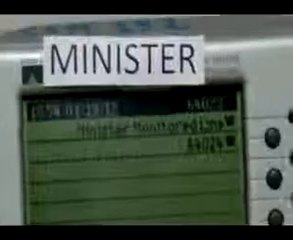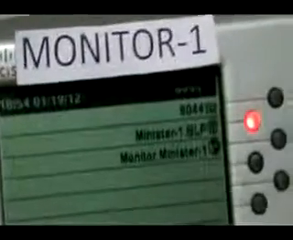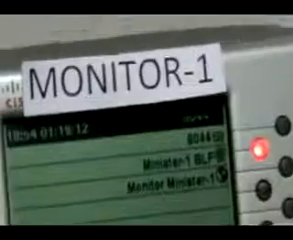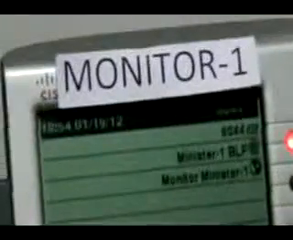So here in this POC we have configured two of the advisor's lines to this particular line of the minister. Here we'll see an incoming call landing on the minister's phone. The moment the minister answers the call, we find that the BLF line of the advisor gets enabled on both the phones.